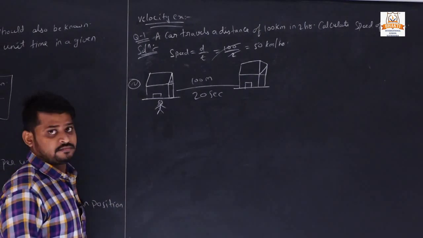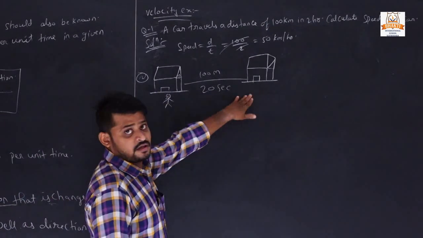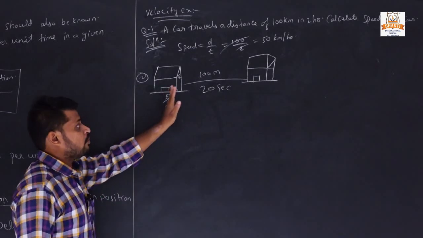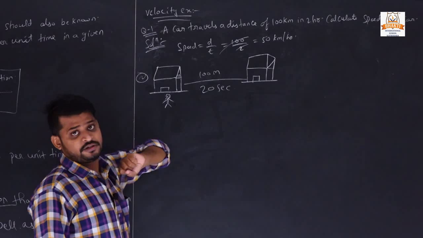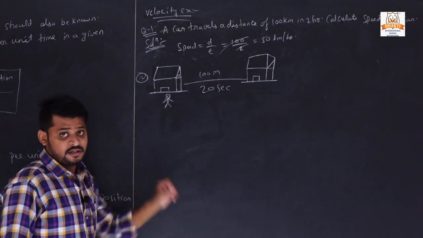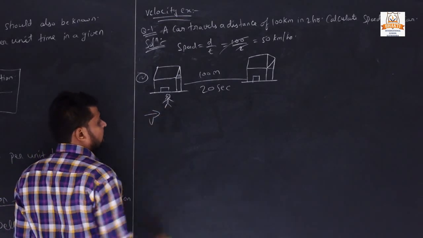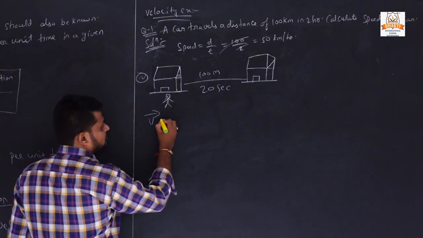In this question, this is a house and this is an office. A man goes from house to office and the distance between the house and office is 100 meter and the time taken is 20 seconds. So we have to calculate velocity. What we have to find? Velocity. So we all know what is velocity.